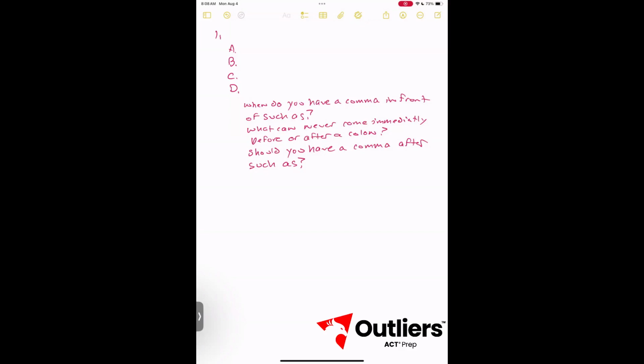Last, should you have a comma after "such as"? The answer is almost never. You should almost never have a comma after "such as." So with that in mind, let's go ahead and work through these answers.